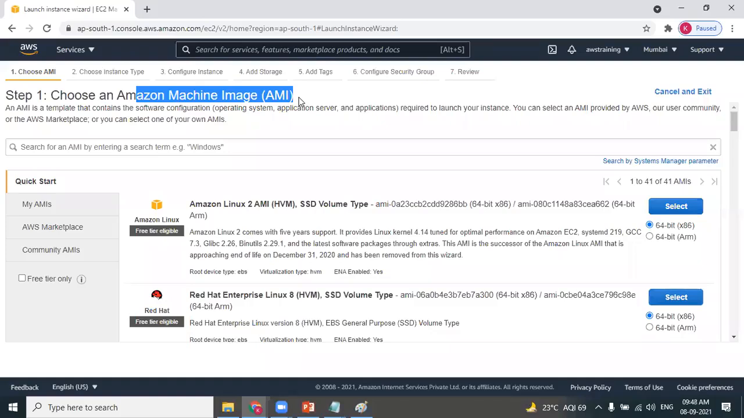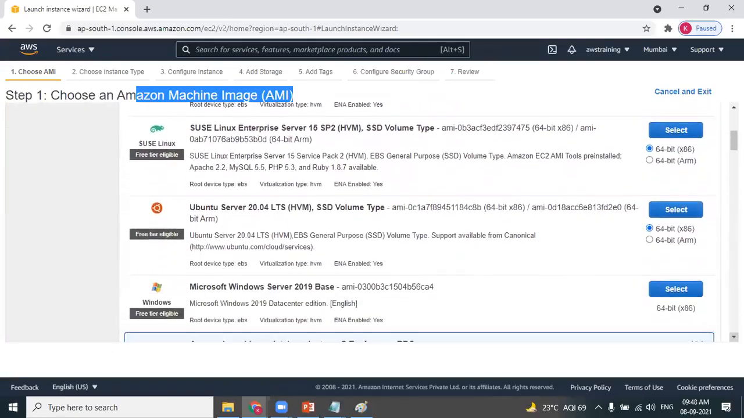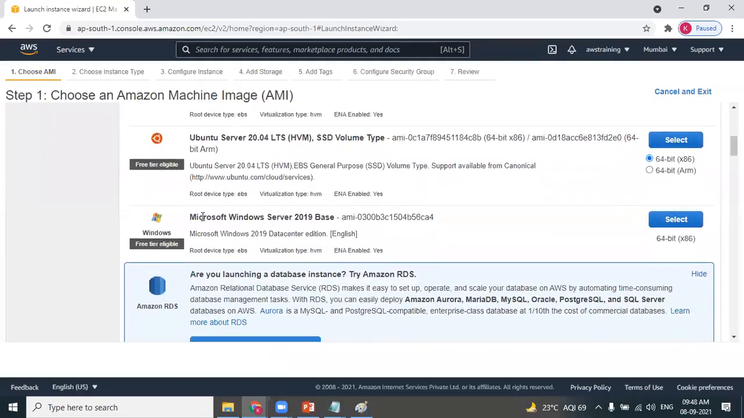When you're creating a machine, obviously you know what machine you're planning to create. So our plan is to create a Windows machine, isn't it? So you have a list of all the operating systems here. On demand, whichever operating system you want, you can select it. You can create an Amazon Linux, you can create Red Hat Linux. You get a list of operating systems. You can see SUSE Linux, Ubuntu, Microsoft Windows.